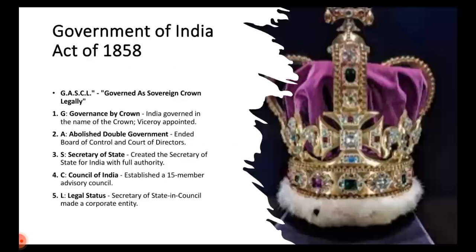A, abolition of double government, over. Then we have S, Secretary of State. So Secretary of State has been created. C, Council of India has been established, with 15 members. And then L, legal status: Secretary of State in Council made a corporate entity. So do you have any other suggestion where you can change this phrase, governed as sovereign Crown legally, to another phrase? If so, please comment below, okay?